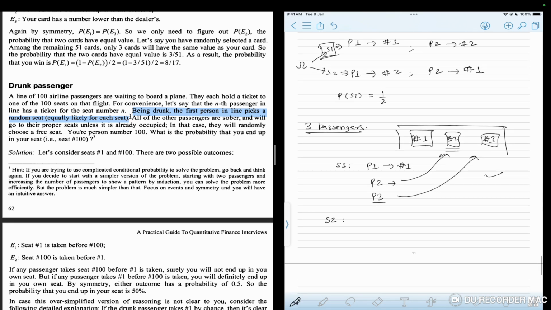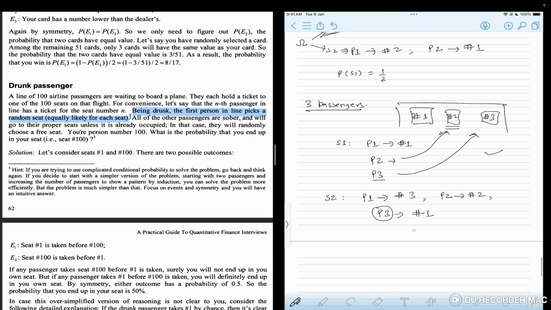Scenario 2 is when passenger 1 goes and sits on my seat, that is seat number 3. In this case again, passenger 2 will come, he'll see that his seat is vacant, so he'll just go and sit on seat 2, and me as a result, I am passenger 3, I'll have to go and sit on seat number 1.